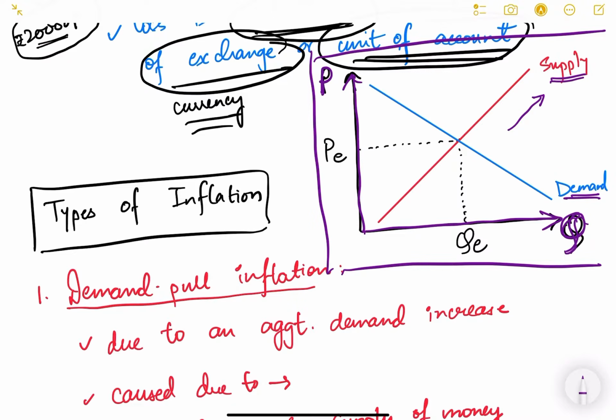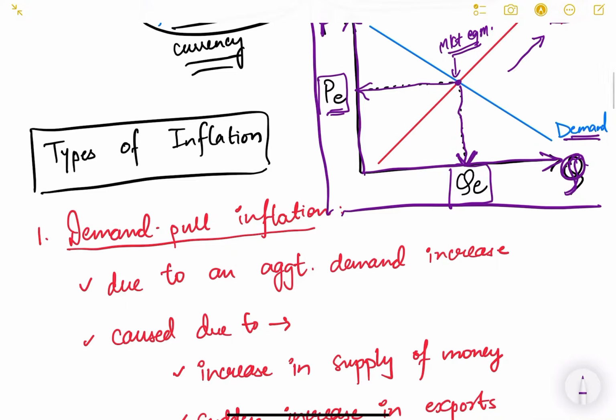Wherever the demand and supply curves cut each other, that is called market equilibrium. Here demand is equal to supply, and this will be the quantity of goods supplied at this point, and this will be the price level that will exist in the market. These are known as equilibrium prices and equilibrium quantities. So this is a simple demand supply diagram of economics.